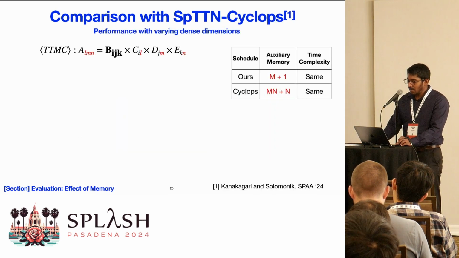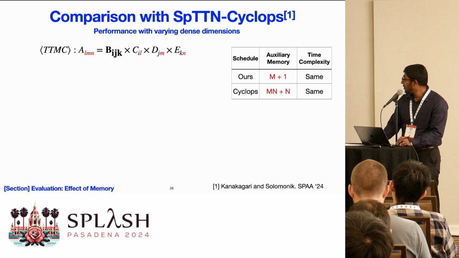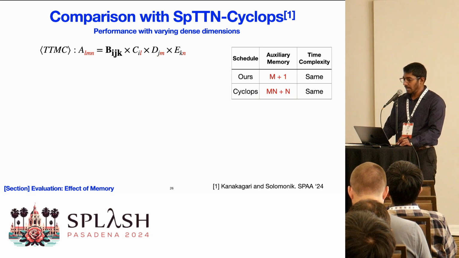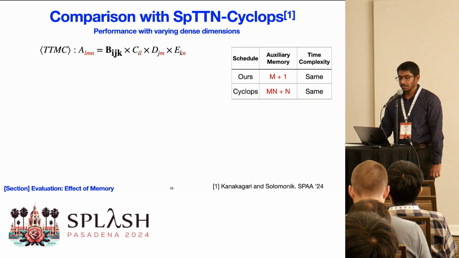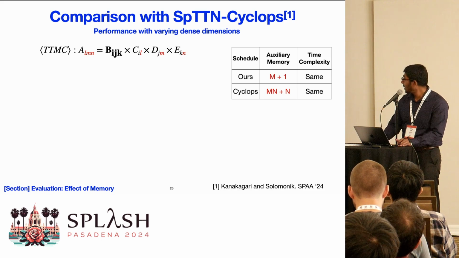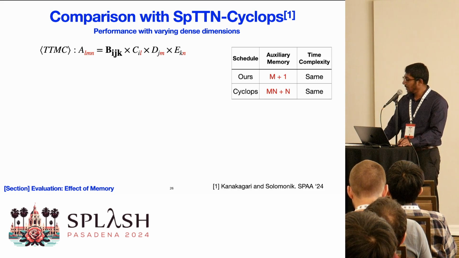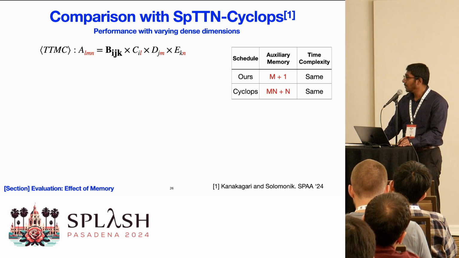We also compare our framework with SPTT and Cyclops by changing the dense dimensions L, M, and N in the tensor times matrix contraction. The auxiliary memory used by the schedule chosen by our framework is M+1, and the auxiliary memory used by the schedule chosen by Cyclops is Mn+n.